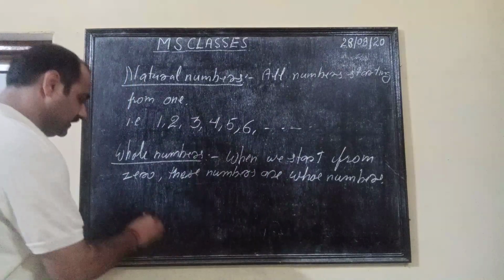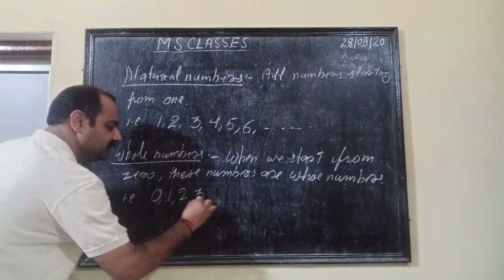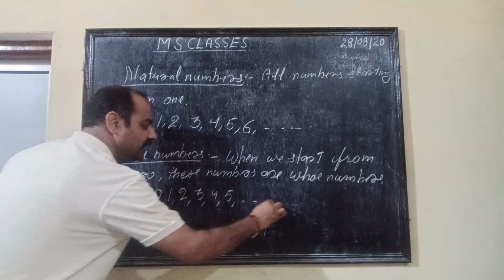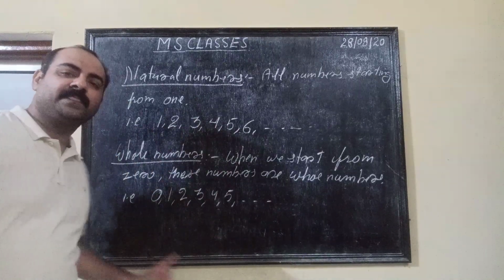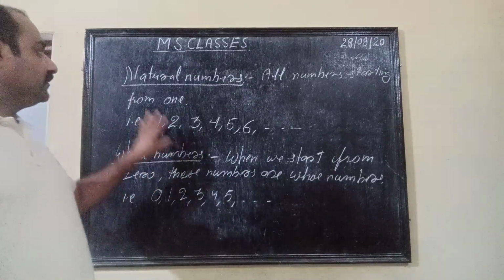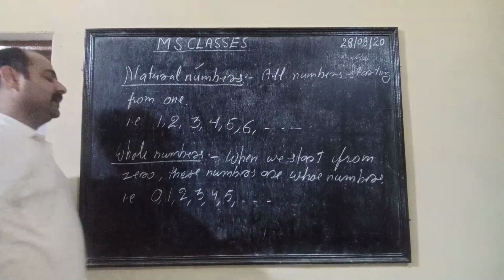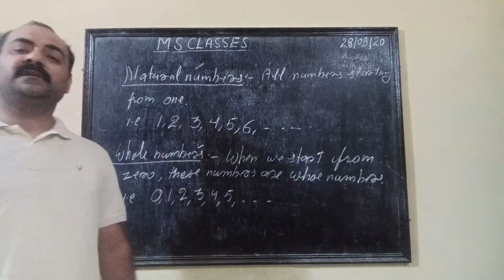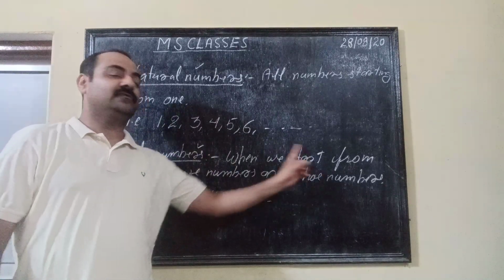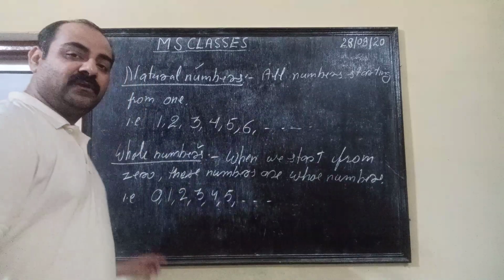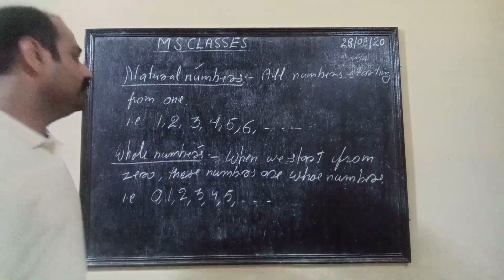So whole numbers means 0, 1, 2, 3, 4, 5 and so on. When we add 0 to the natural numbers, they become whole numbers. So I think you will understand what are natural numbers and what are whole numbers. Natural numbers are those numbers starting from 1 and continuing so on, and whole numbers are those numbers which are starting from 0. And after these two numbers we will discuss about